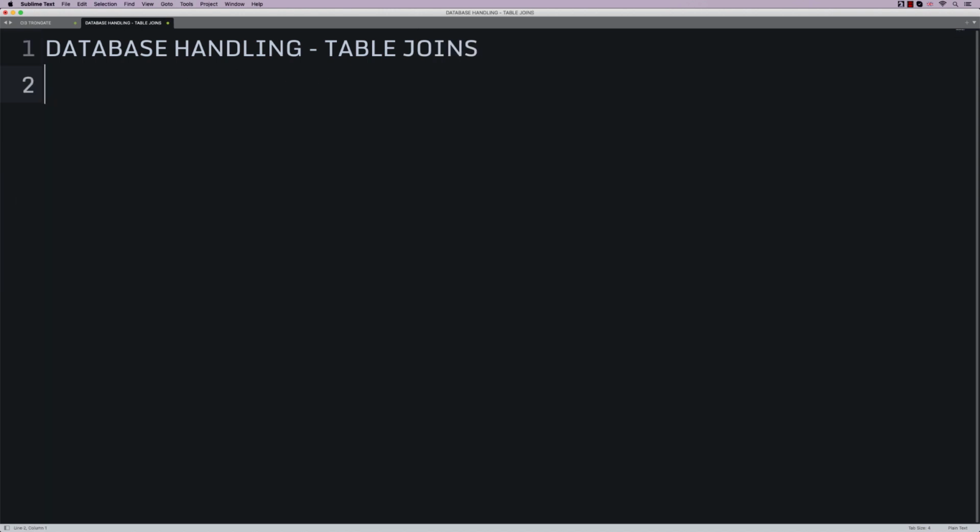Table joins represent a massive technical challenge for back-end developers all over the world. In fact, I can tell you that the first time I ever had to give a client a refund, and I've only had that happen, I think, twice in my career, it was because I messed up a really, really complicated table join. They're very, very difficult.